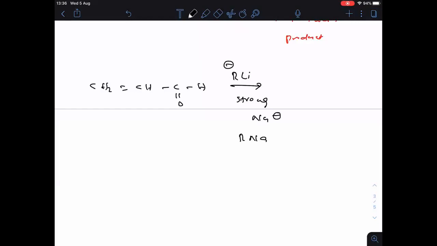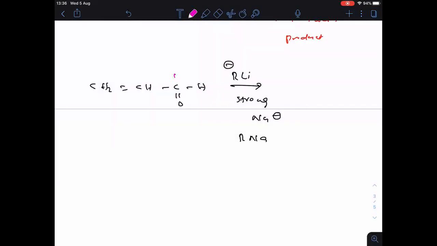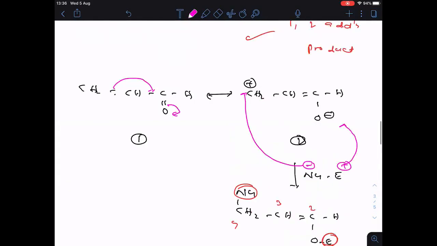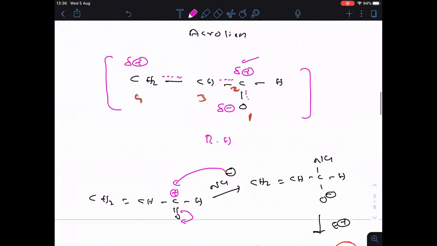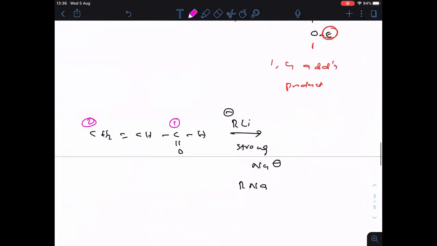Now, I want to ask you one question. First, listen the question. Afterwards, you write. Now, let us think that, see clearly. This carbon is 1. Let us think in this way. This carbon is 2. Clear? Once you see the resonance hybrid, this carbon is having positive charge. This carbon also have positive charge. Both the carbons have positive charge here. Now tell me, this R minus is there, na? This R minus attacks on first carbon or second carbon, you should tell me now.